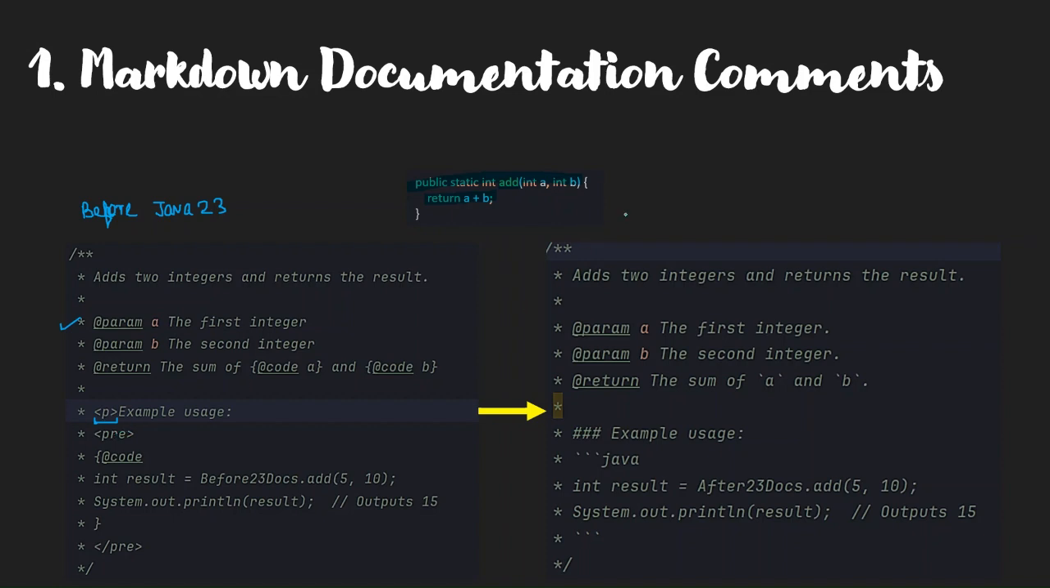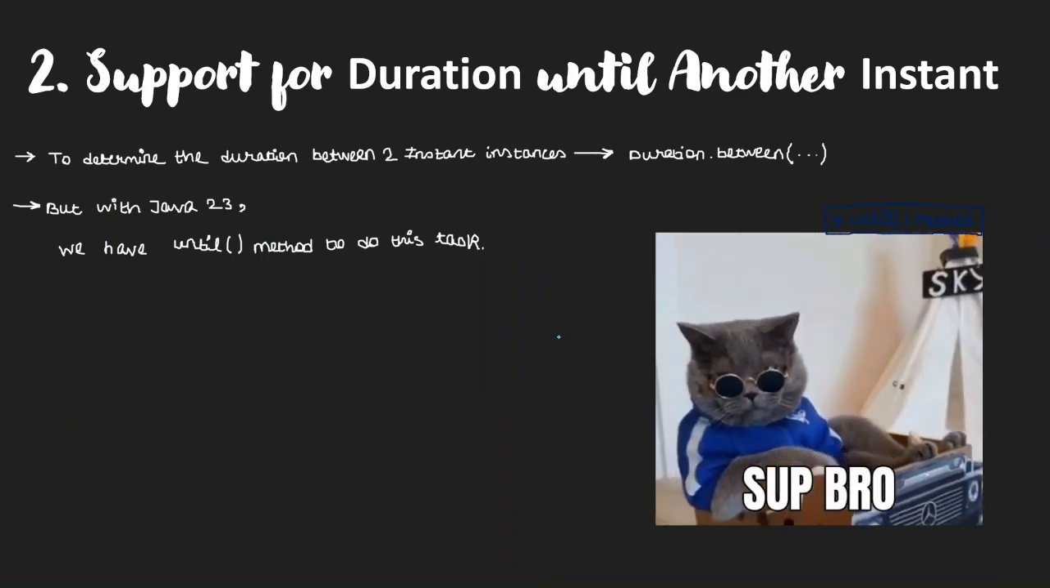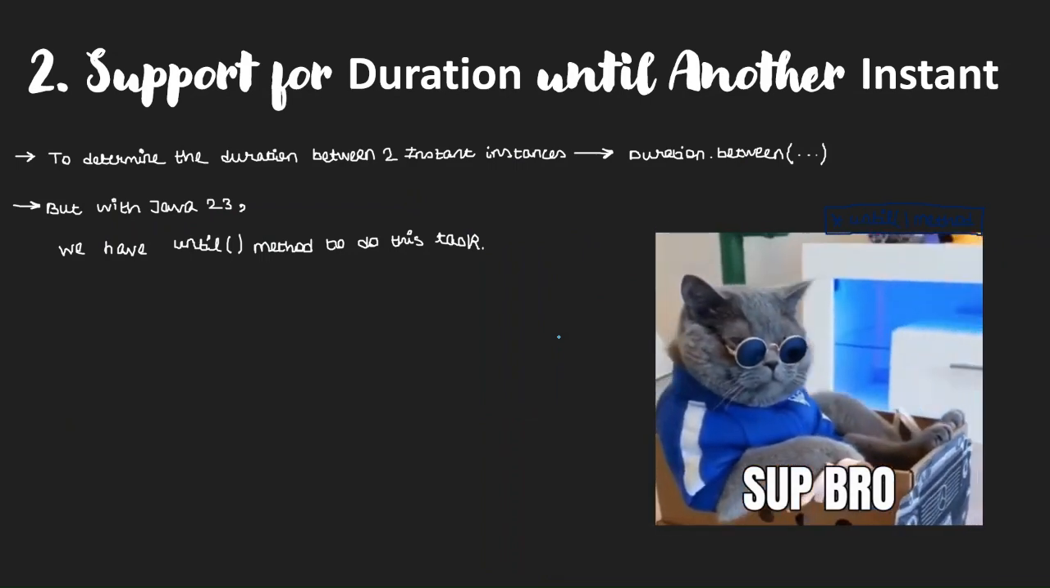Now, with Java 23, you can use Markdown in order to write the documentation, and it will be exactly the same. You can use backticks to denote a code block, and you no longer need to write all of this HTML code in the documentation. Although, if you still want to use the annotations provided by Javadoc, you can still use them at your wish.